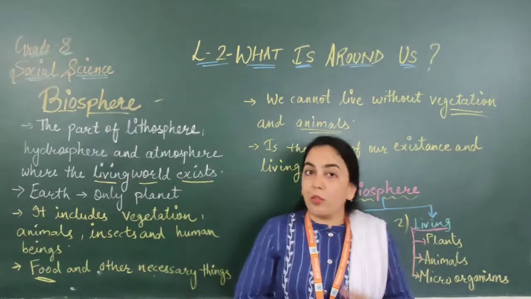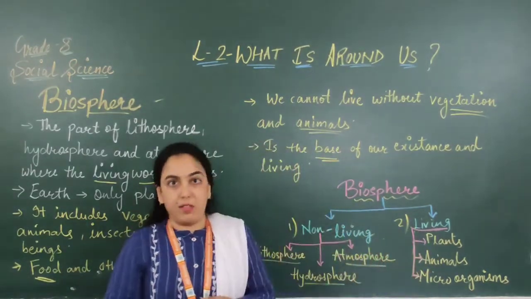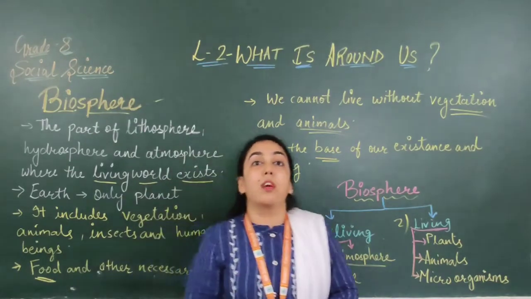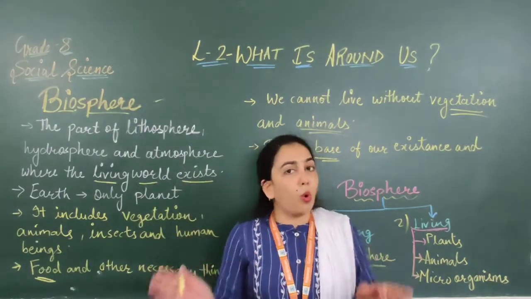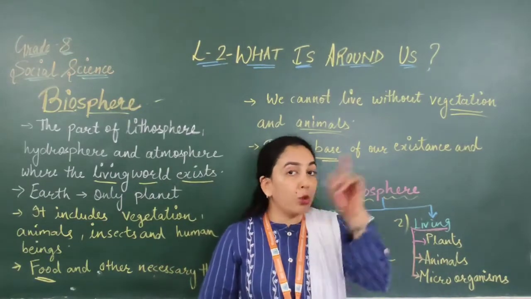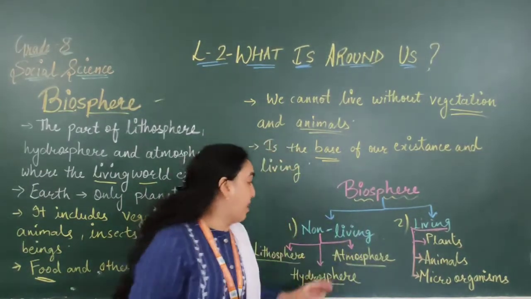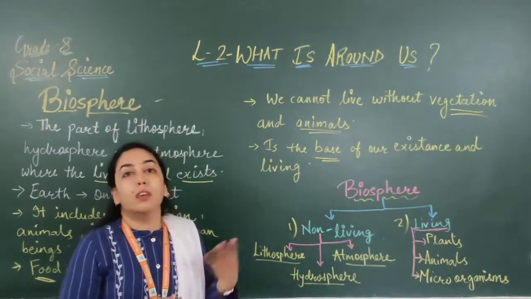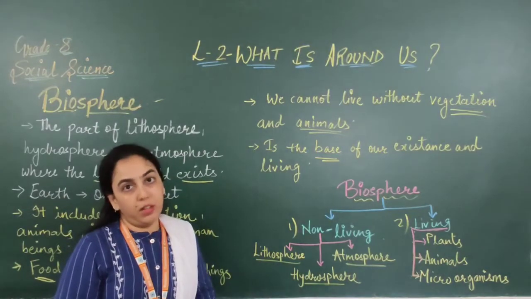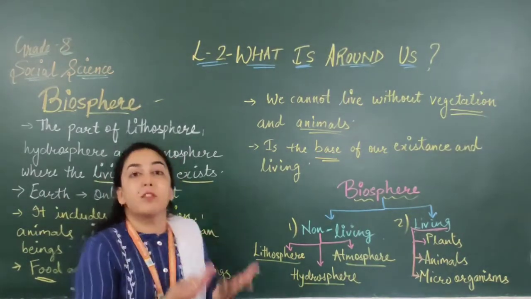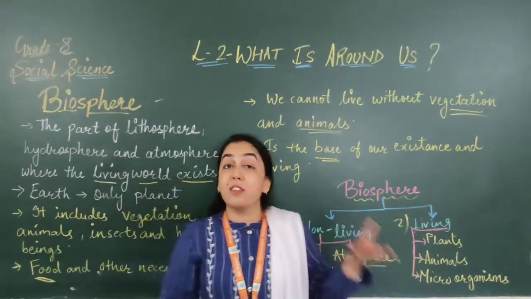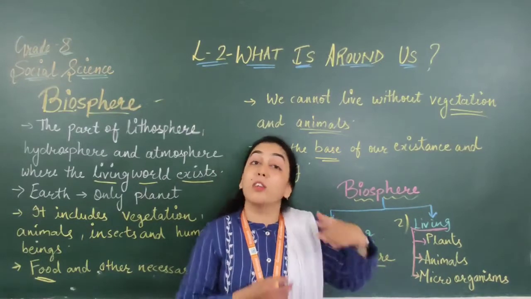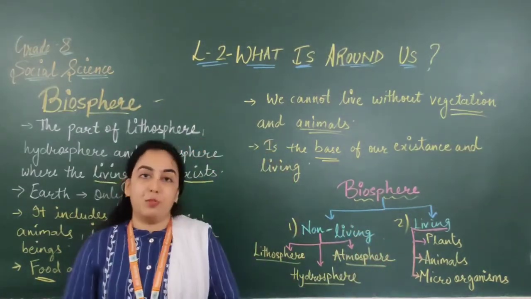Next, we all know, I hope that you have understood all the spheres, but do you know that currently is everything okay in all these spheres? I have told you about ecosystem, that if any one thing is missing between these, the cycle will not get completed and it will be regarded as disturbance. So what is this disturbance? Do you want to know what is this disturbance? So let's start the new topic, means how these are disturbed.